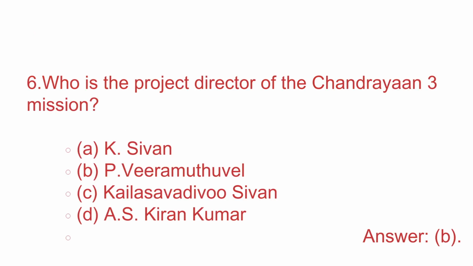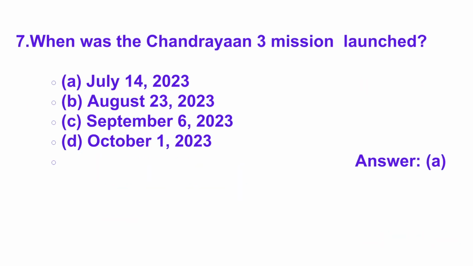Who is the project director of Chandrayaan 3 mission? A. K. Sivan, B. P. Veeramuthuvel, C. Kailasavadivu Sivan, D. A.S. Kiran Kumar. Answer is B. P. Veeramuthuvel. P. Veeramuthuvel is the project director of Chandrayaan 3 mission.